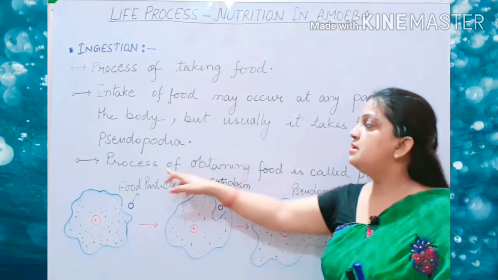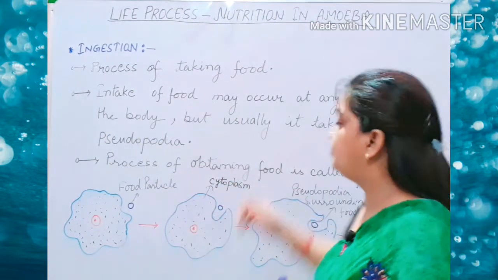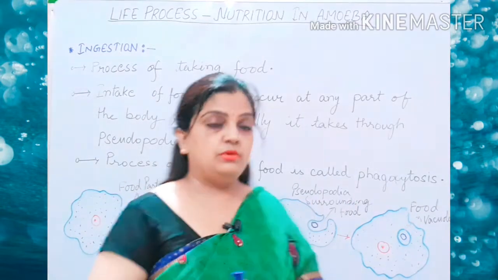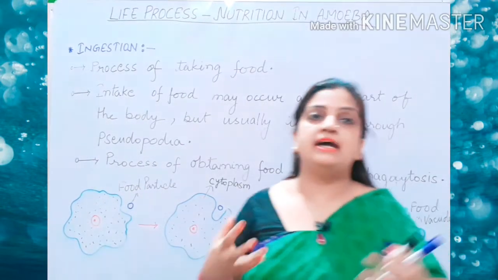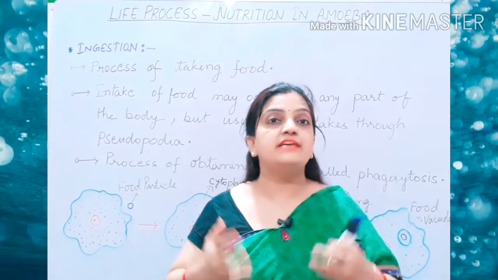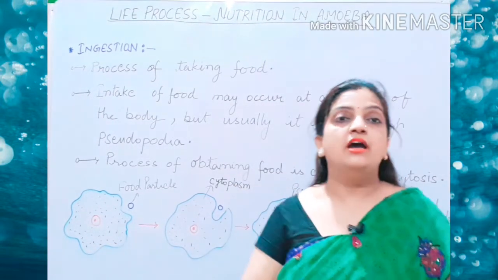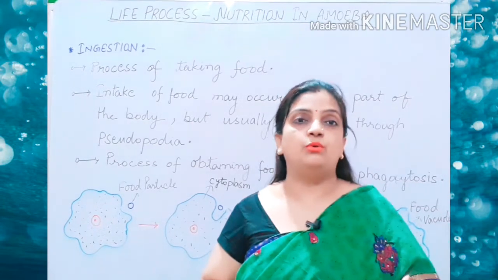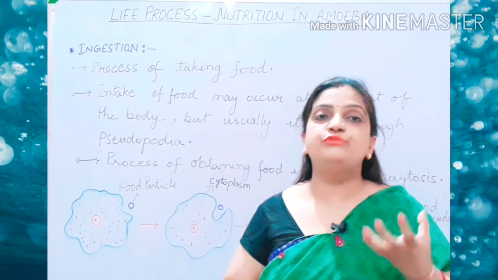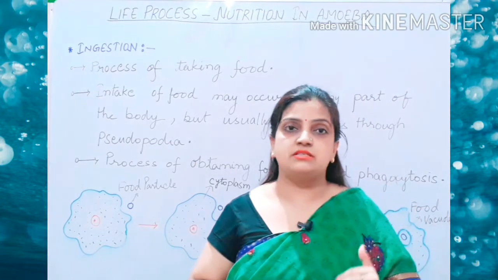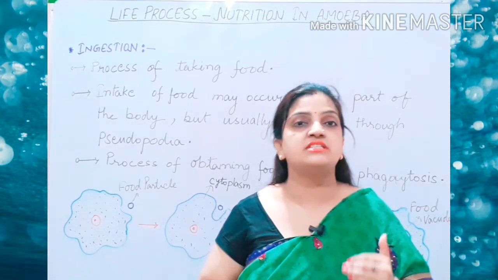Now children, the process of obtaining food is called phagocytosis. Now, the process by which the organism, the amoeba, is taking food is phagocytosis. They are taking food molecules, food particles, phago. Phago means food particles, solid food particles. And cytosis. Cytosis word is meant for cells.